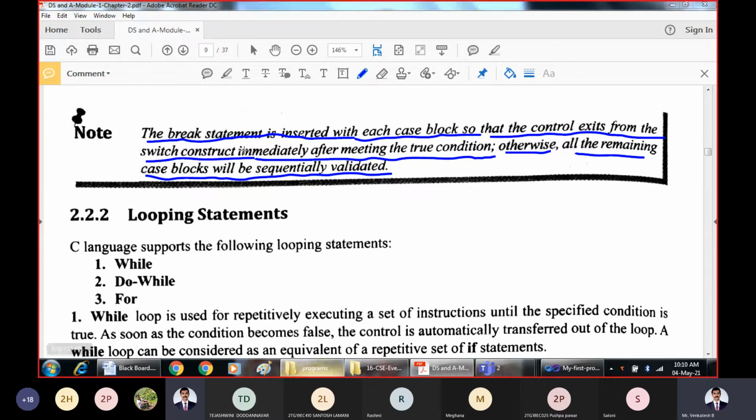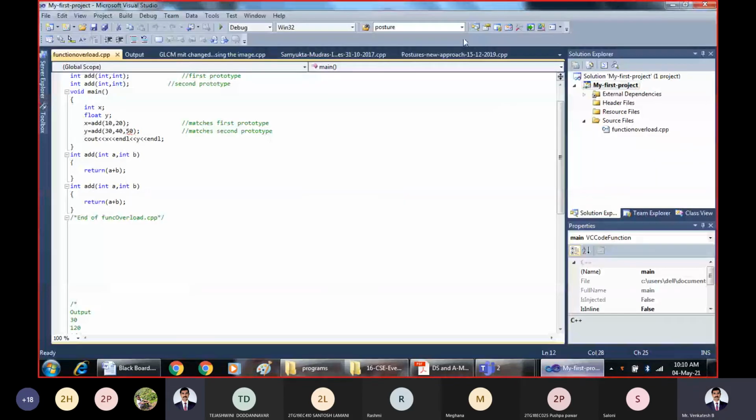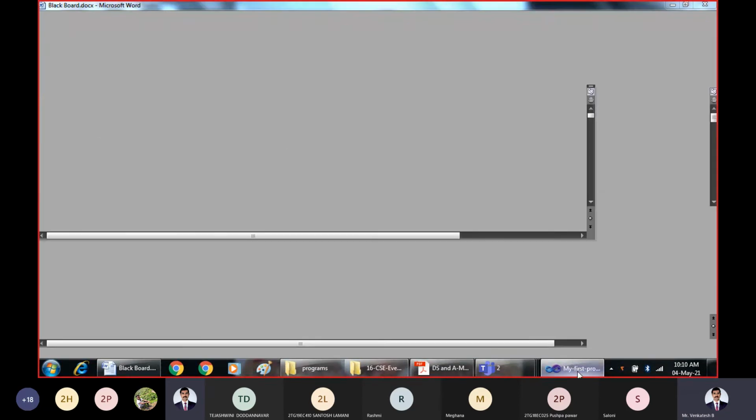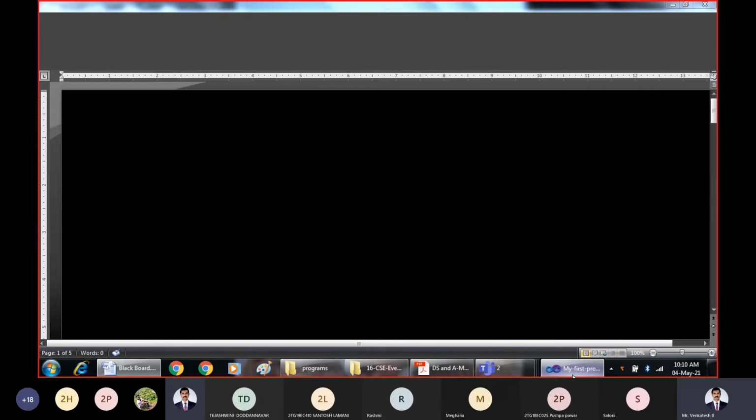So one sample execution, I'd like to show one sample execution. Let me check whether it takes or not. If I go for execution, the system becomes very slow. That is a problem.